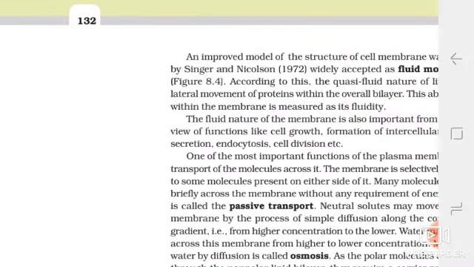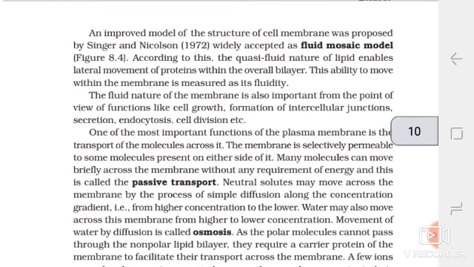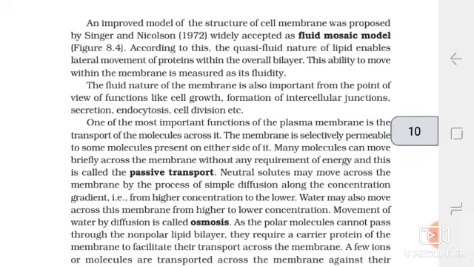An improved model of the structure of the cell membrane was proposed by Singer and Nicolson in the year 1972, widely accepted as the fluid mosaic model. According to this, the quasi-fluid nature of lipid enables lateral movements of proteins within the overall bilayer. This ability to move within the membrane is measured as its fluidity.